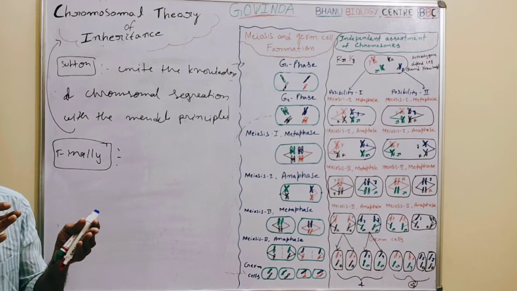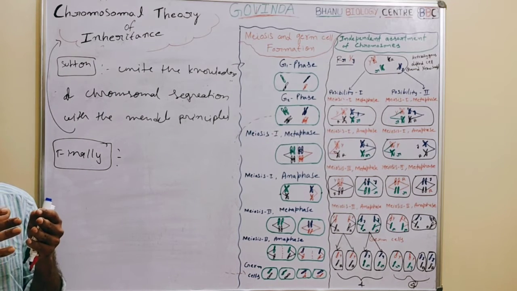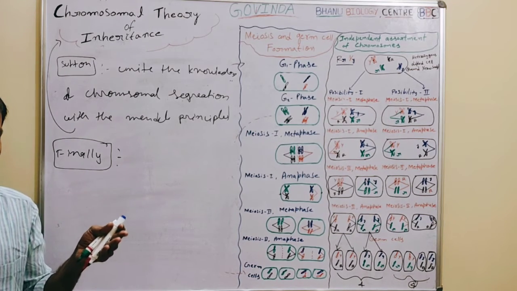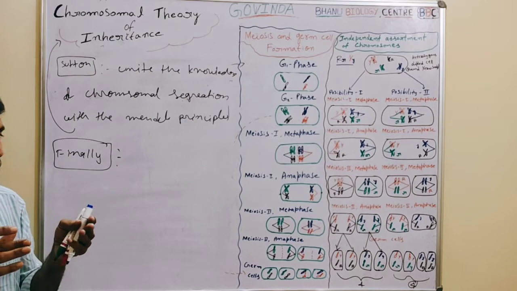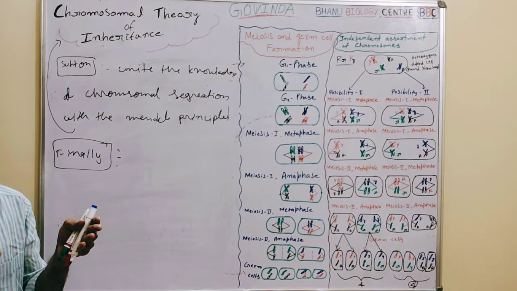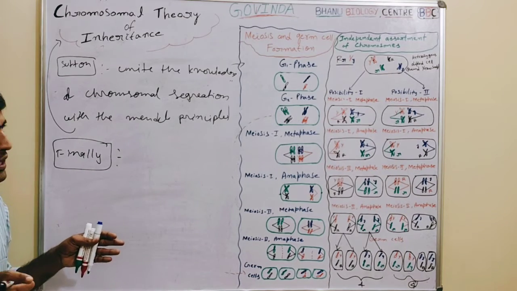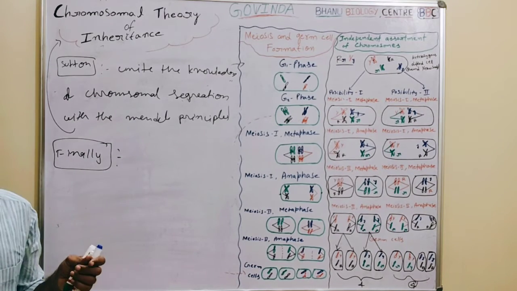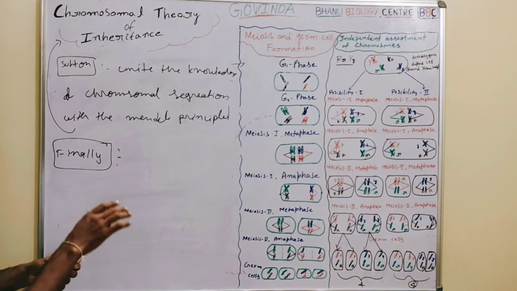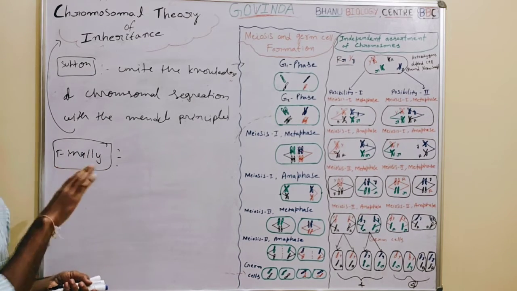How the chromosomes pair and separate, in the same way genes also pair and separate, then enter the gamete. This is the conclusion given by Sutton and Boveri. So it is about the chromosomal theory of inheritance.